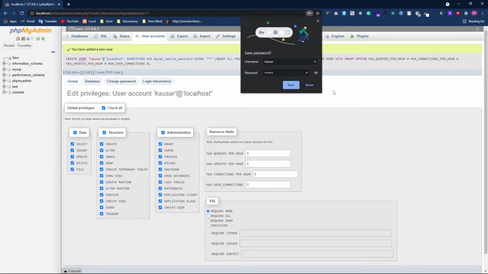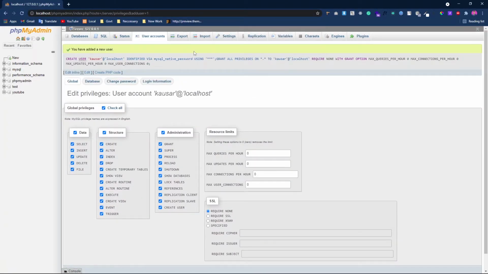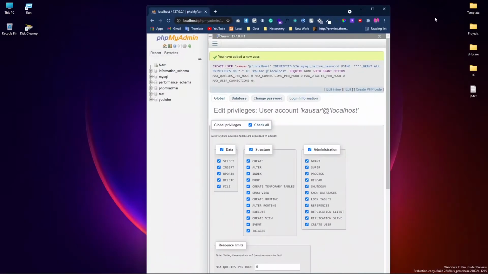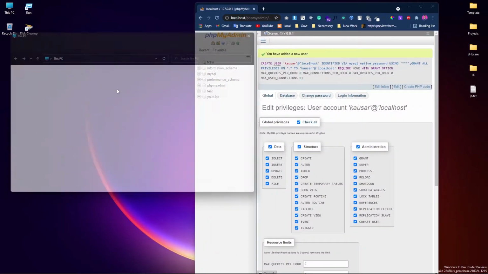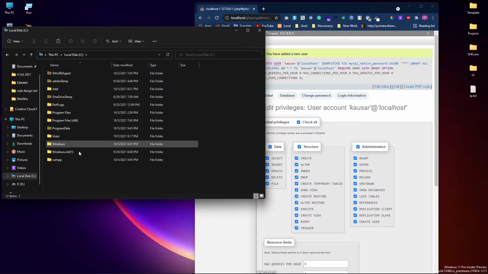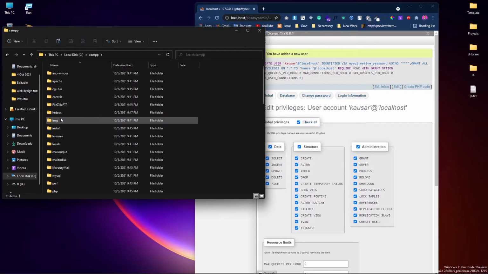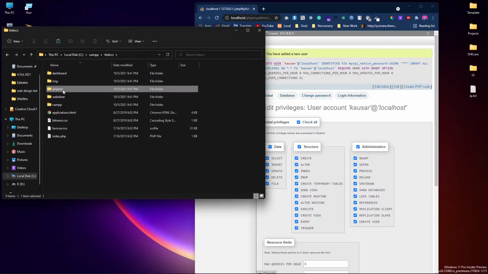Everything is okay. Now I need to go to the C drive again, xampp, htdocs, and go to projects.